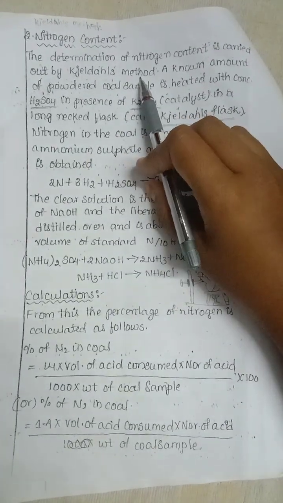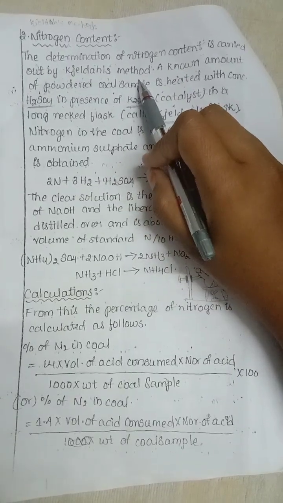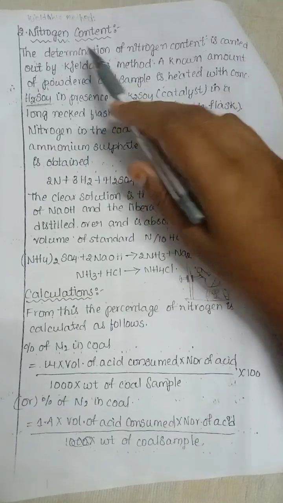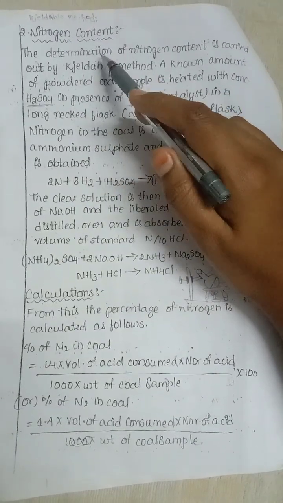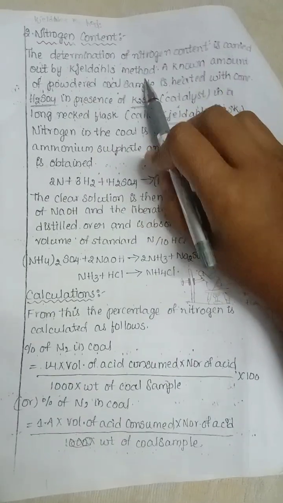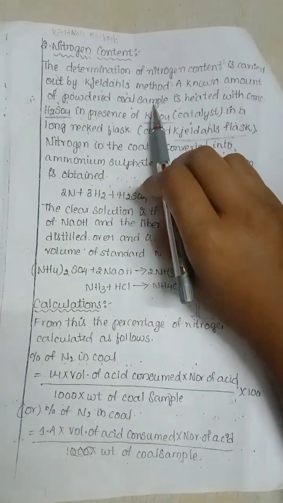Jaldas method, they will ask for one mark question. What is Jaldas method? In which content do we use that Jaldas method? Then we need to write nitrogen content. In ultimate analysis, we use Jaldas method, the process of knowing the amount of nitrogen, in which a powdered coal sample is